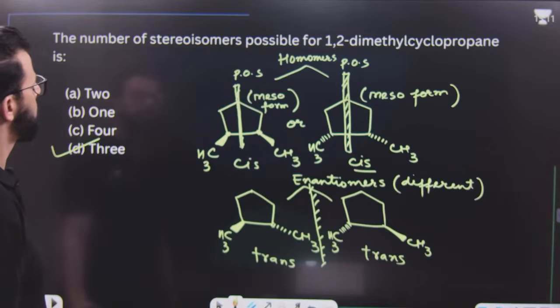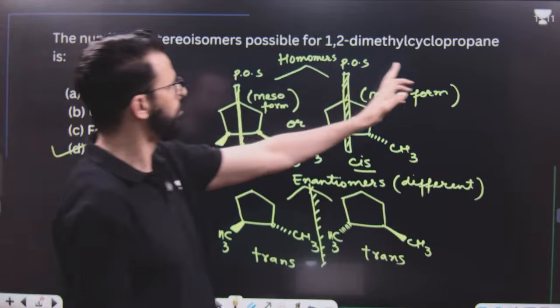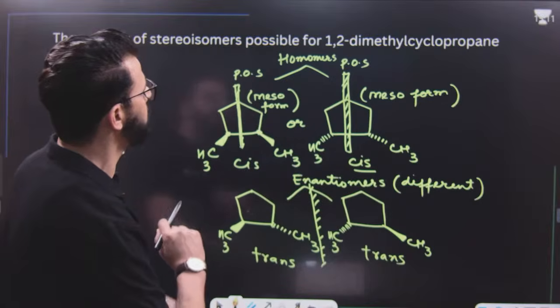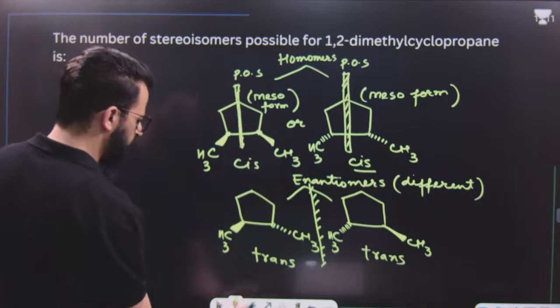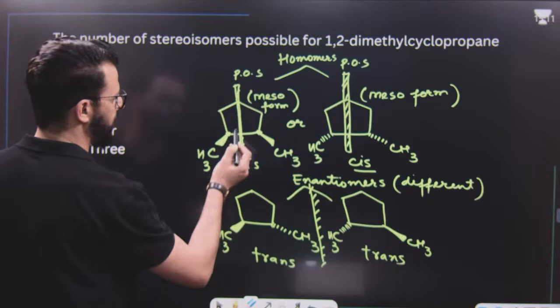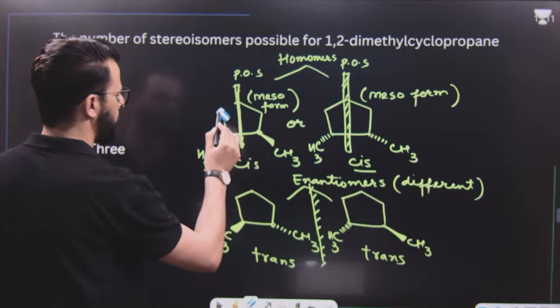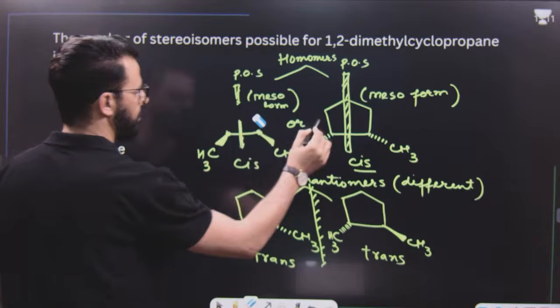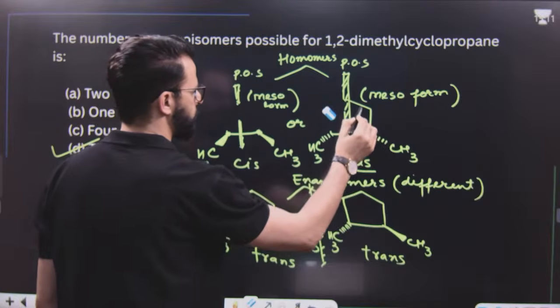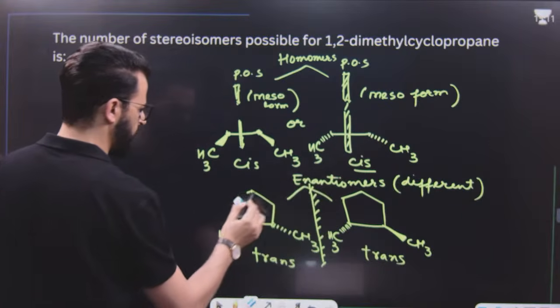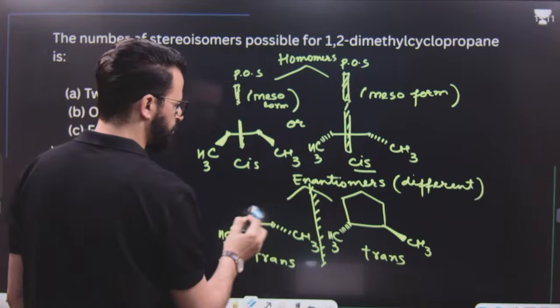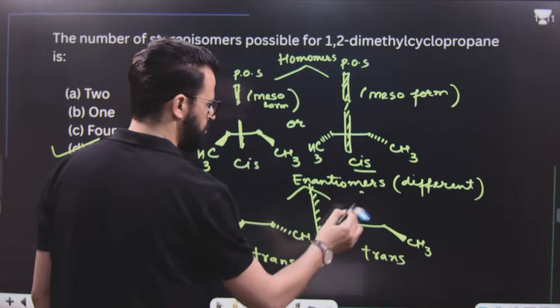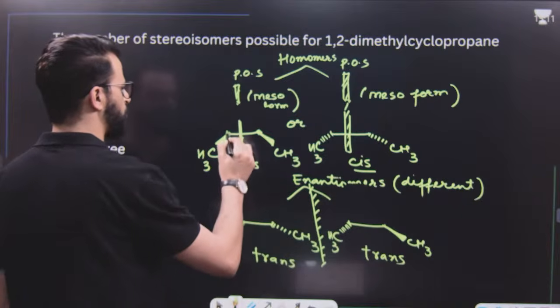Someone is saying that it is dimethyl cyclopropane. Yes, it's not pentane, it's propane. So let me draw this in this fashion. In this question, it's not pentane, it's propane.